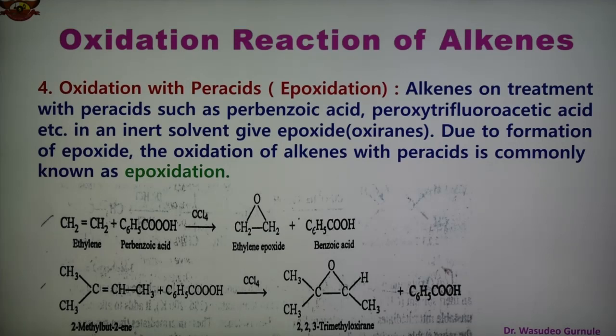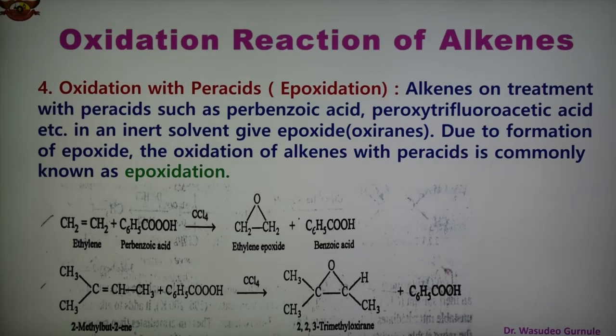Due to the formation of epoxide, the oxidation of alkene with peracid is commonly known as epoxidation.